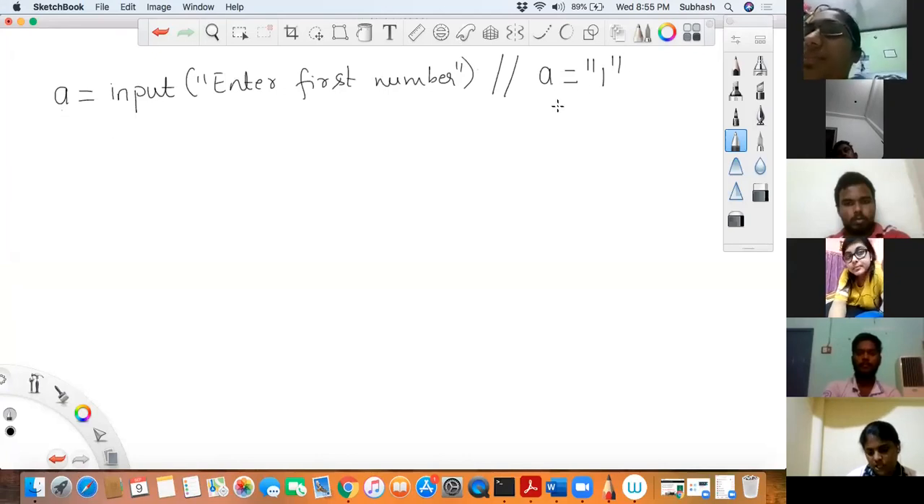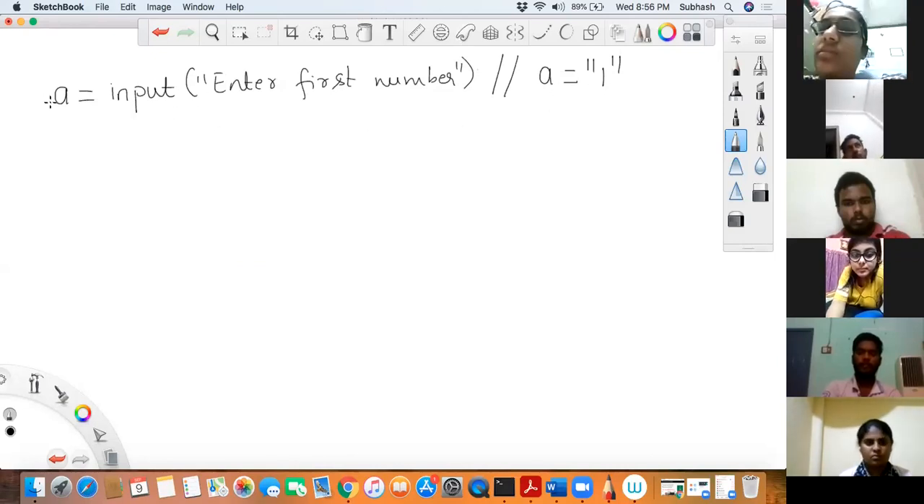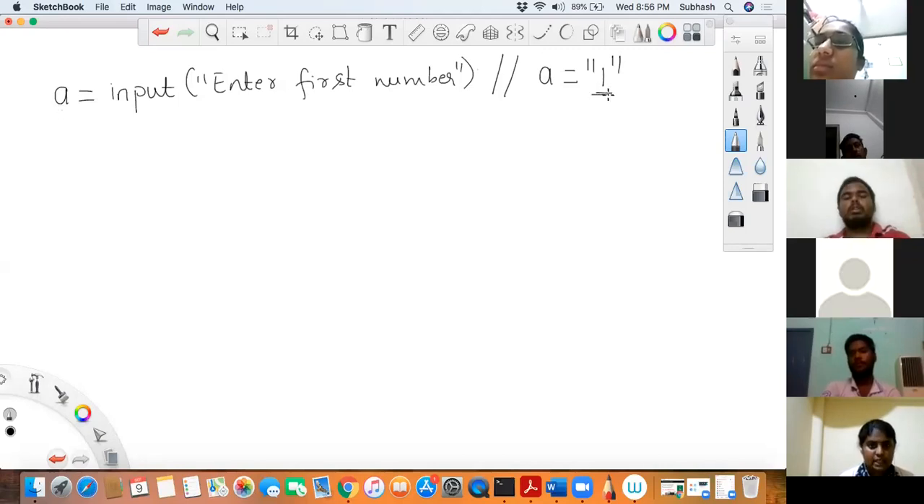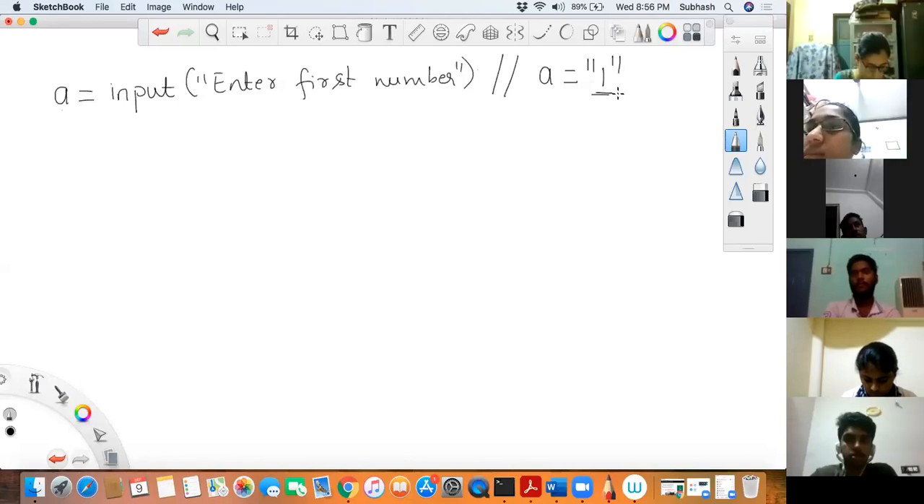Correct? It looks like this, right? A is equal to 1. After entering this 1 from the keyboard, the string 1 went and got stored into A. Now I want to say, I don't want this string. Instead of the string 1, I want the integer equivalent of the string.